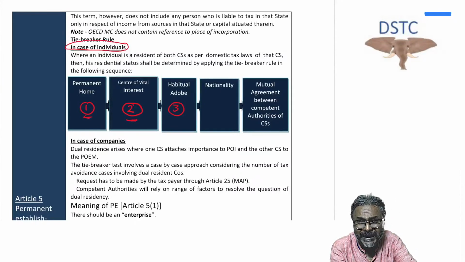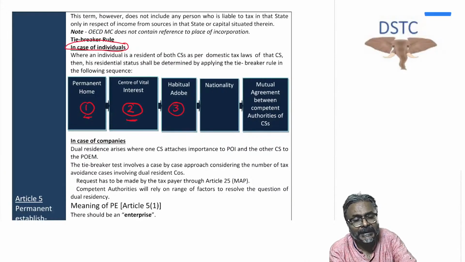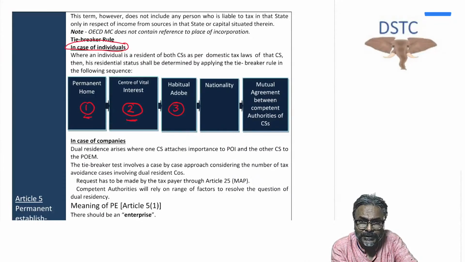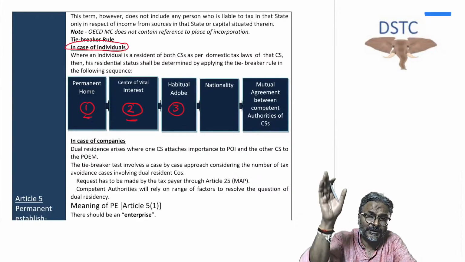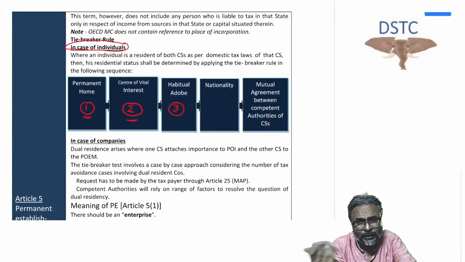And what is point number 3? Habitual abode. What is habitual abode? Check where this particular individual habitually resides, in which country. That country will become the country of residence and the other country will become the country of source. But if, for example, he resides 50% of his time in this country and 50% in the other country, then again we don't get the answer.